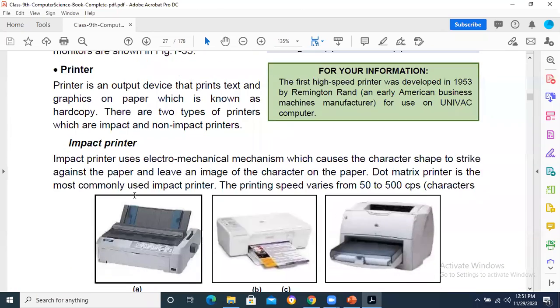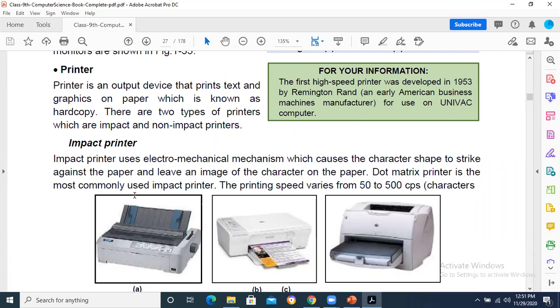If you talk about the printers, we have got two types, impact and non-impact. You may be asked to differentiate between them. There are some differences between them. Impact printers are slow, they are noisy, and they have less quality printout. So these are basically the characteristics.